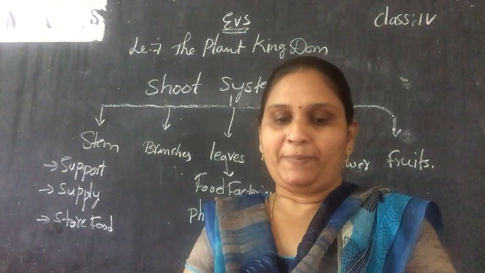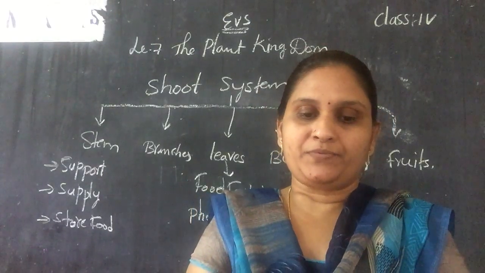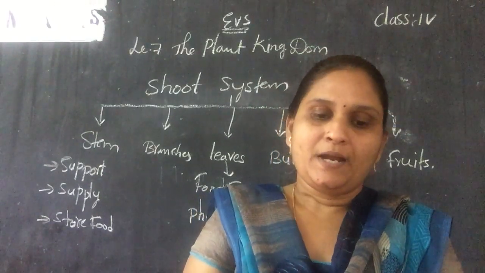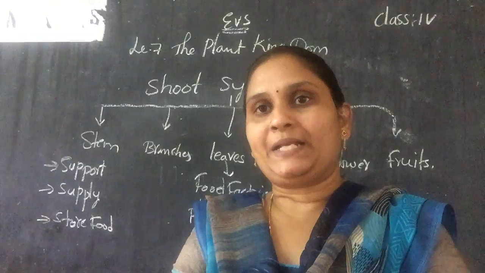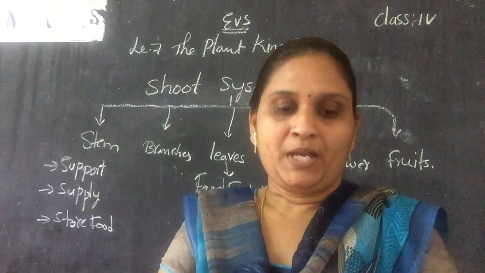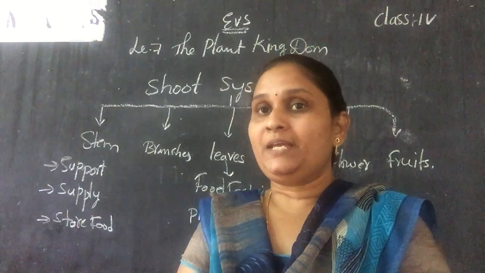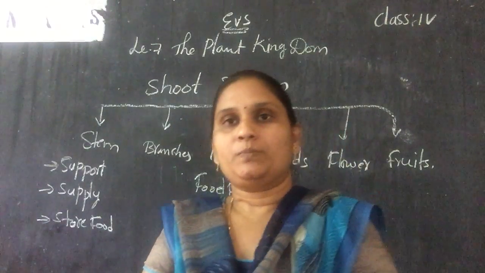Most baby plants grow from the seeds, and most plants reproduce through seeds, and the seeds have baby plants in them. So when a seed gets enough air, water, and sunlight, the baby plant appears and sprouts up, and when kept in the soil, it grows into a new plant.